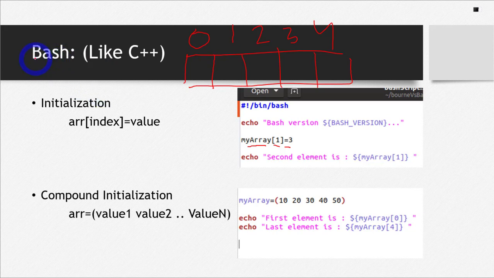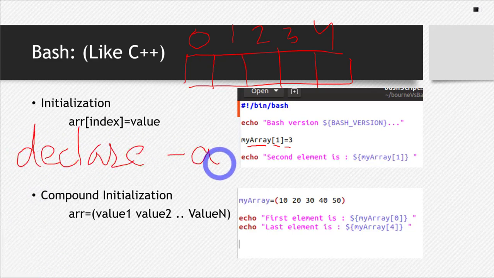To do that, you have to write the keyword declare. This is not coming out good. Let me write it again for you. So you will write declare dash a and then the name of your array.